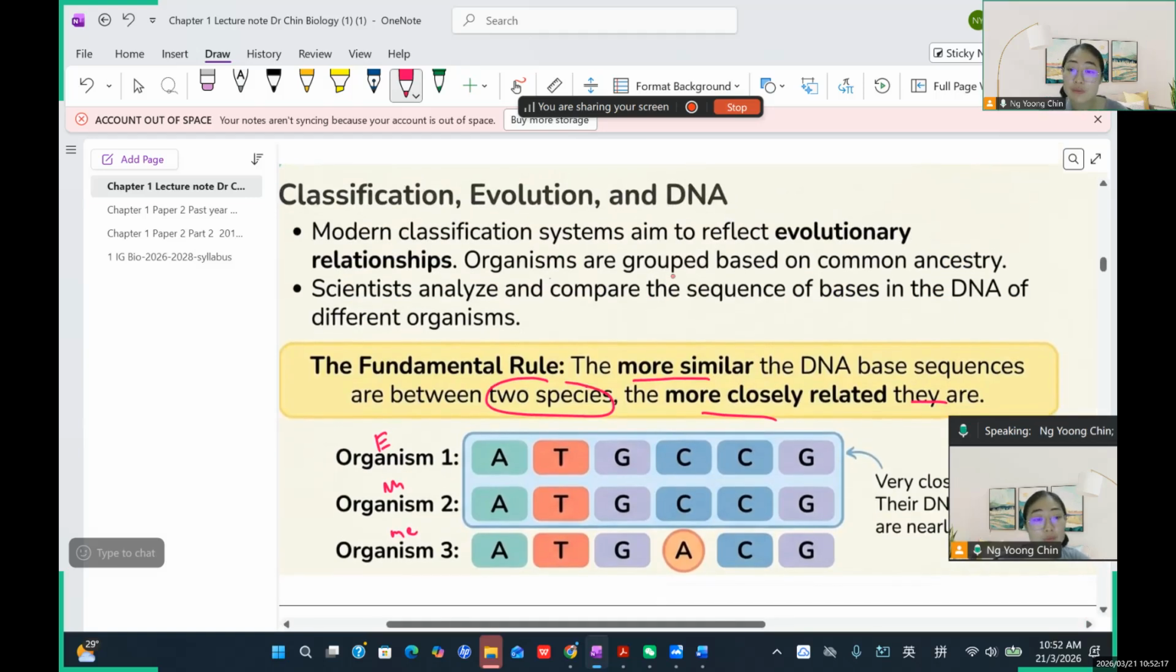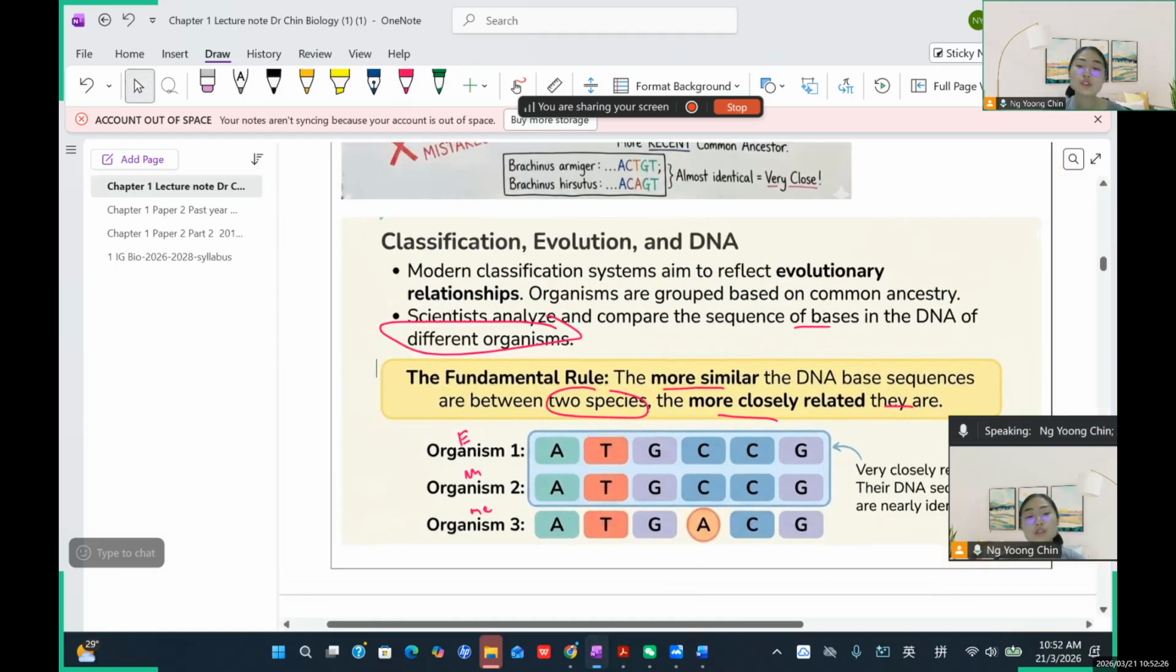So organisms are grouped based on their common ancestry. They will analyze and compare the sequence of bases in the DNA of different organisms. So usually, DNA sequencing is also a very useful tool to identify the culprit at a crime scene.